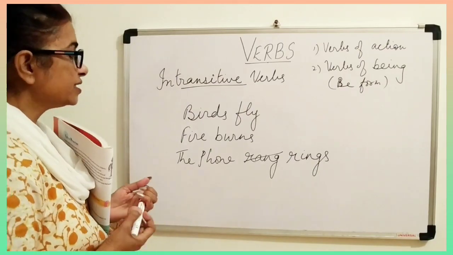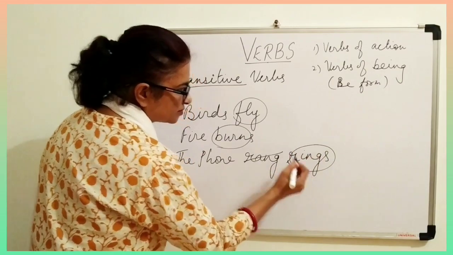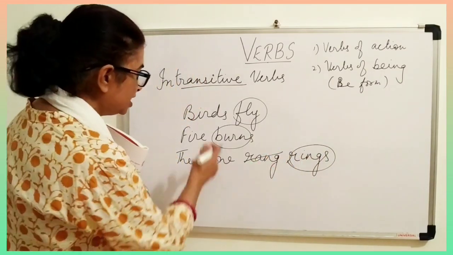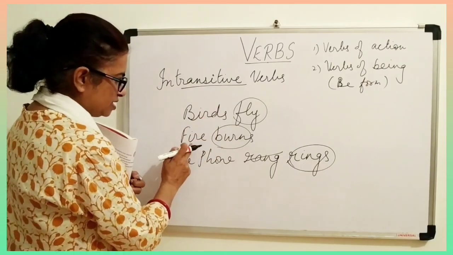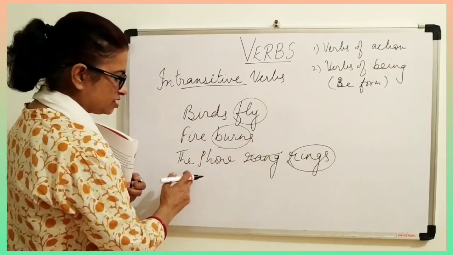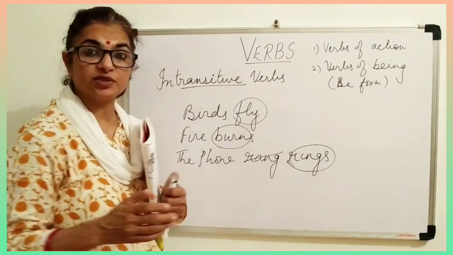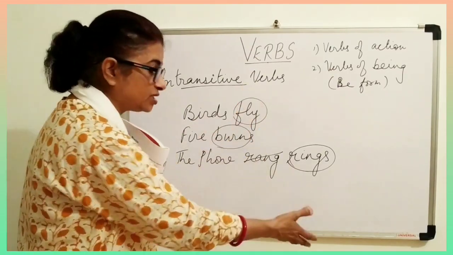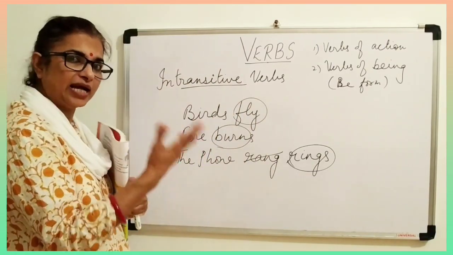Now see, can you see these verbs? They are changing according to the number. Plural number, no S. Singular, S is there. So these are all finite verbs, the verbs which change according to the subject and person and time also.